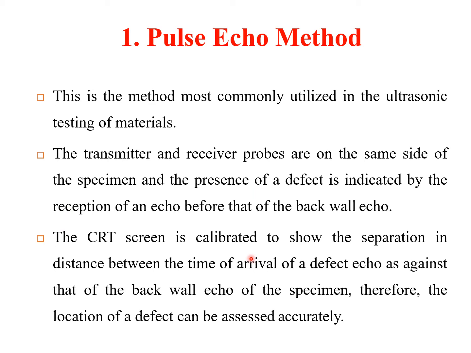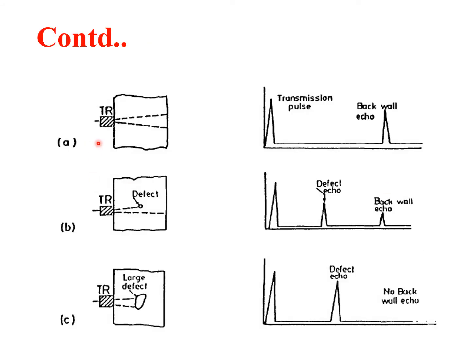These signals are given to the CRT screen, which is calibrated to show the separation in distance, that is, the distance between the time of arrival of a defect echo and the time of arrival of a back echo. Therefore the location of the defect can be assessed easily. Now this is the transmitter and receiver at the same location. This is the transmission pulse, and this is the back wall pulse if there is no defect. If there is a small defect, there will be a small defect echo, and if there is a larger defect, then the defect echo will be much larger.